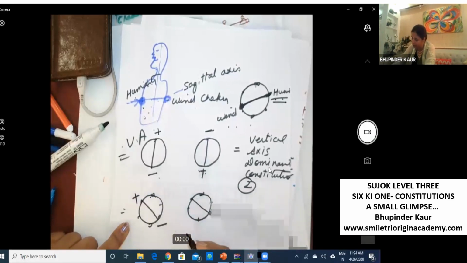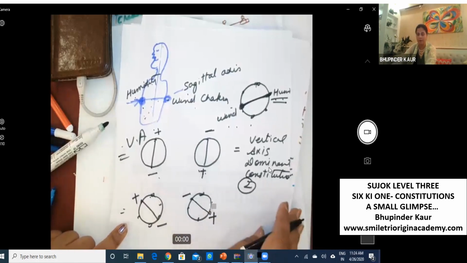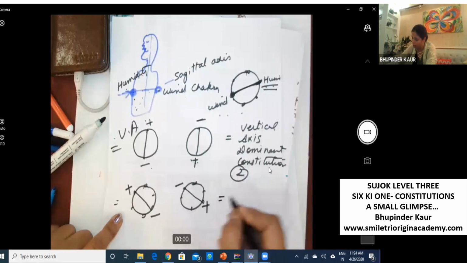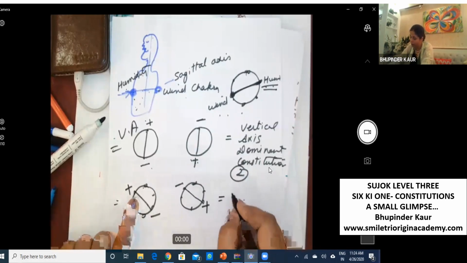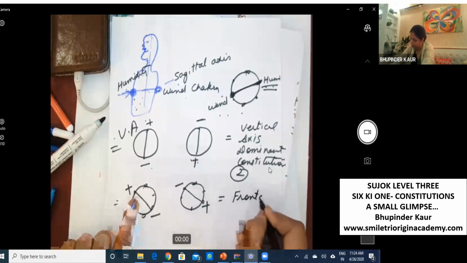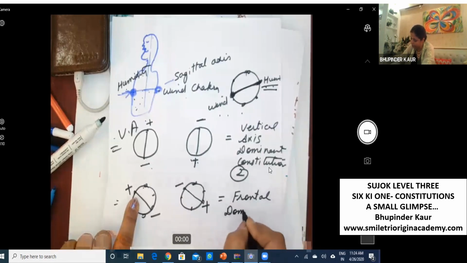Plus, minus. Second possibility is minus and plus. So this is the frontal dominant axis, two types.